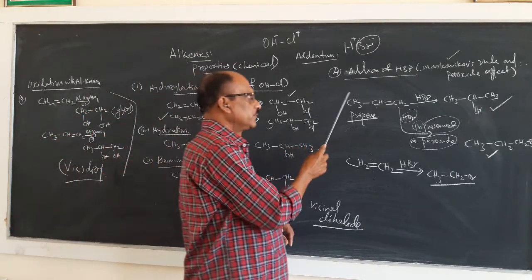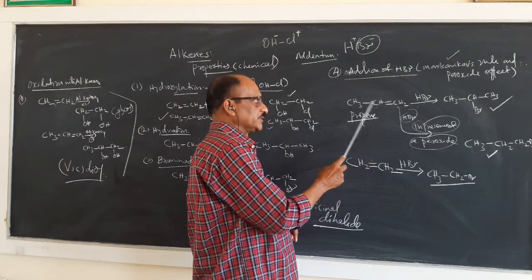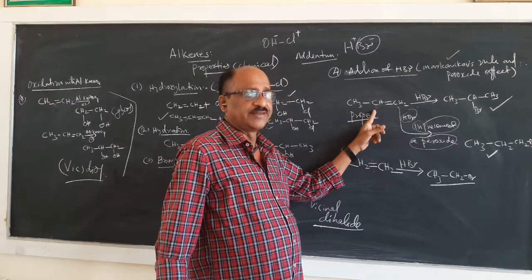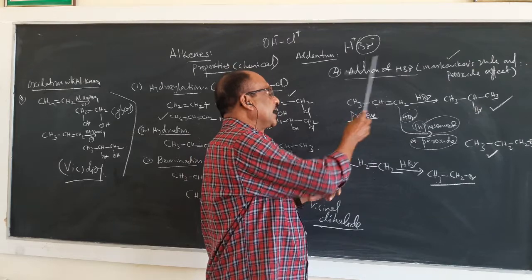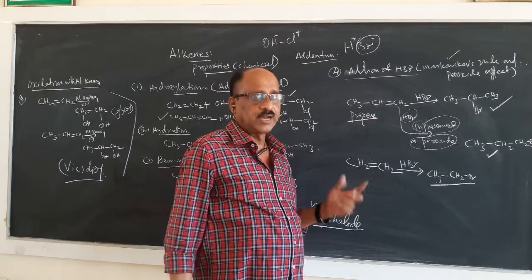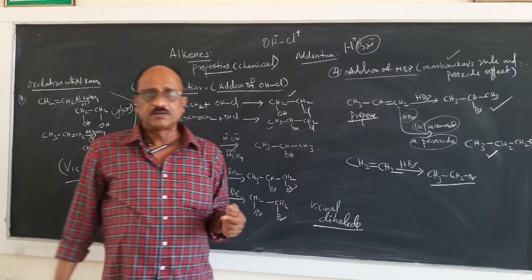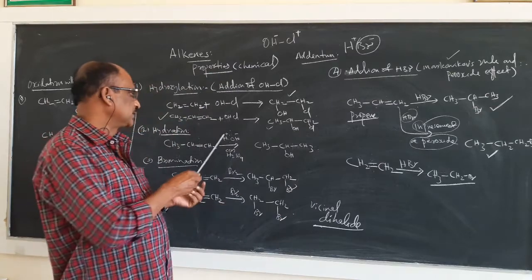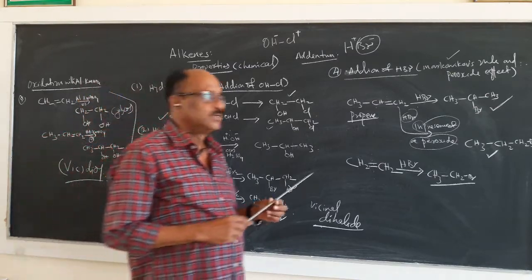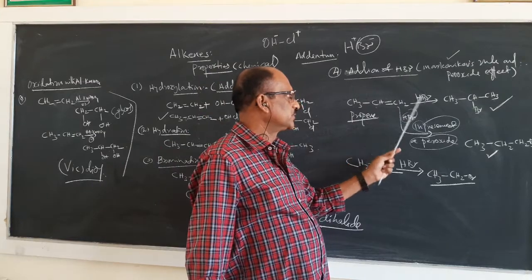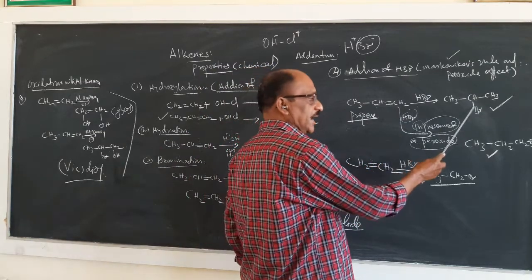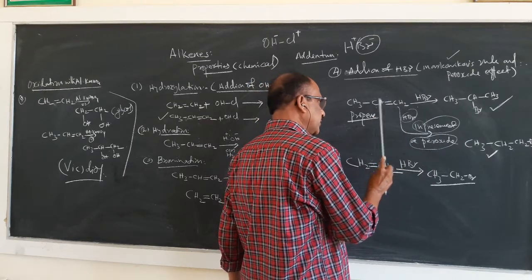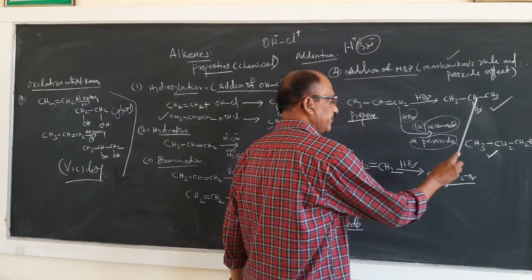If you consider an unsymmetrical compound, CH3CH=CH2, this is propene, an unsymmetrical alkene, added to an unsymmetrical addendum, that is H plus Br minus. Hydrogen bromide, hydrogen iodide, hypohalous acid, hydrogen chloride, or in the case of water, these are all unsymmetrical addenda. So whenever you add such an addendum to the compound, this rule states that the negative part, Br minus, is added to the least hydrogenated, that is CH, carbon atom, like this.